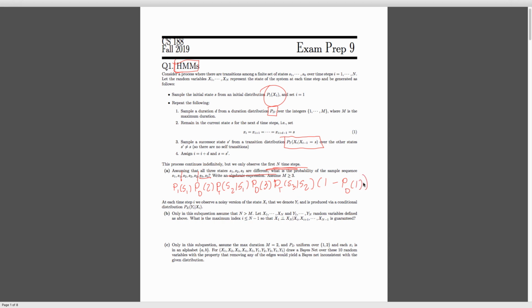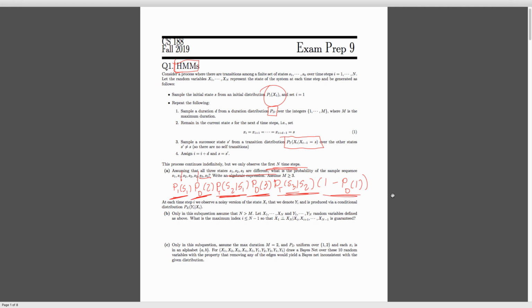So this gives us our probability distribution. So what we did here is we know we start off with some starting state, we stay in from some distribution, we sample from the transition distribution, we stay in this state for some time, sample the transition distribution, and then stay in this state for some time. So there's 2 kind of steps to this process. One is staying in some state for some number of time steps, and the other is kind of moving on to the next one. So let's take a look at the next 2 parts of this question.